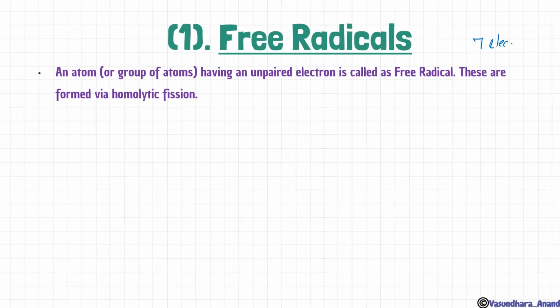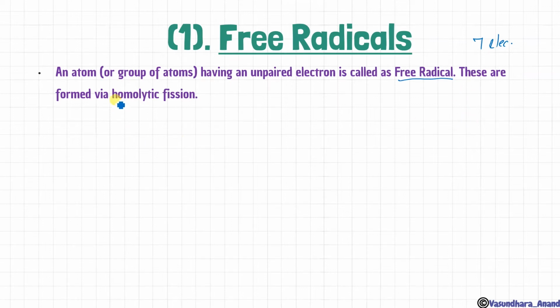But whenever we talk about reaction intermediates, we talk about the carbon free radical. In terms of intermediate it will be a carbon free radical, and in terms of reagent it can be any molecule or any atom free radical. Got it? And this forms due to homolytic fission. Whenever there is homolytic fission, that means equal division of electrons, only then will this free radical be formed.